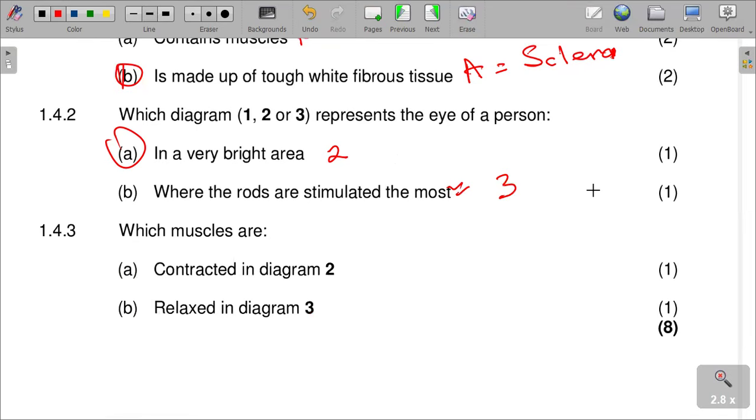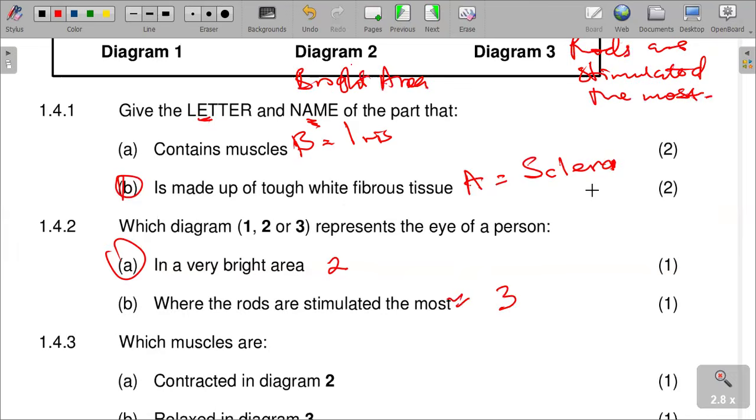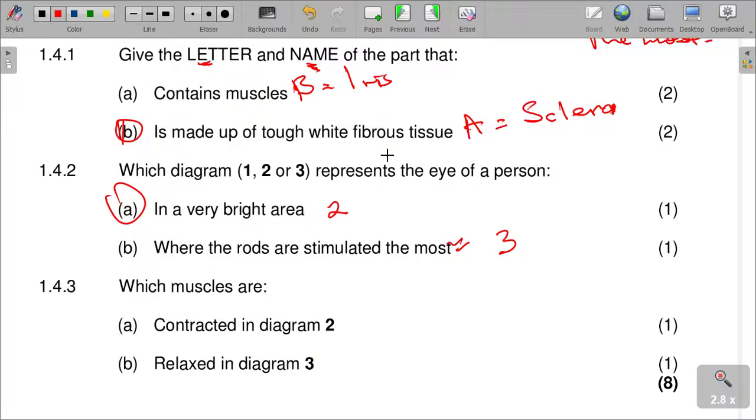We have got our next question, question 1.4.3. Which muscles are contracted in diagram 2? In diagram 2, which muscles are contracted? It is the circular muscles. The circular muscles are contracted in diagram 2. We are seeing in this diagram 2 here, which muscles are contracted. In diagram 2, it is the circular muscles.